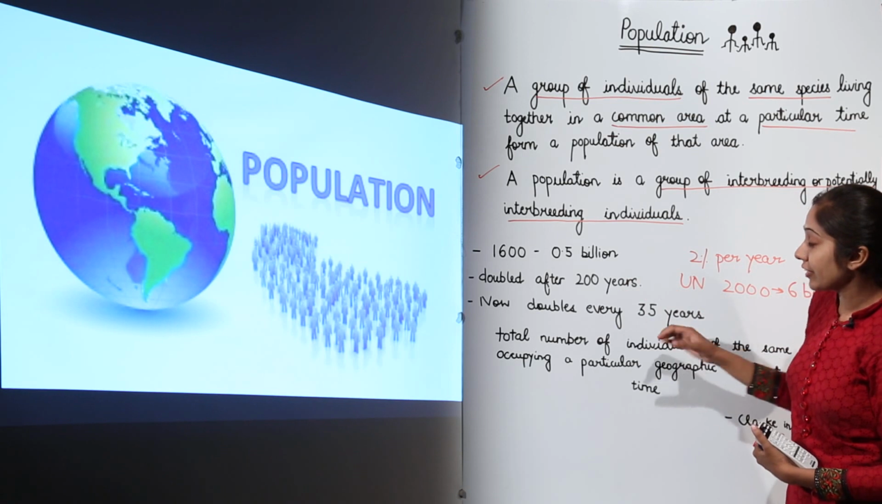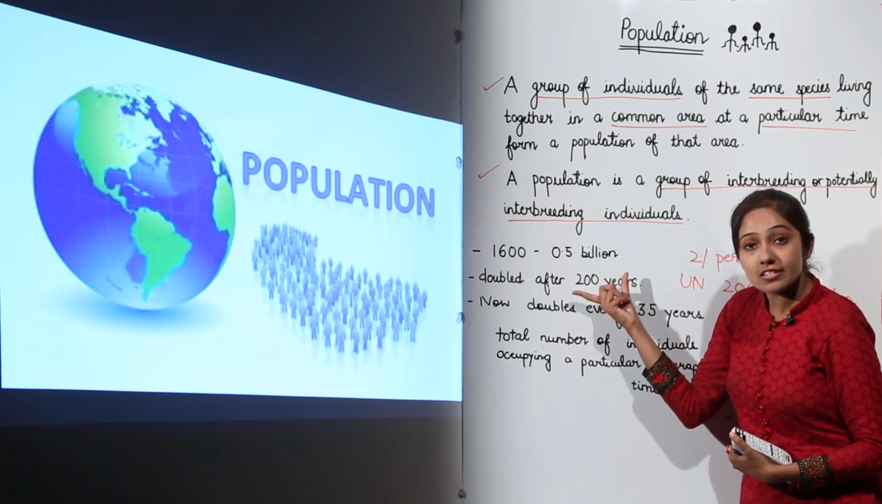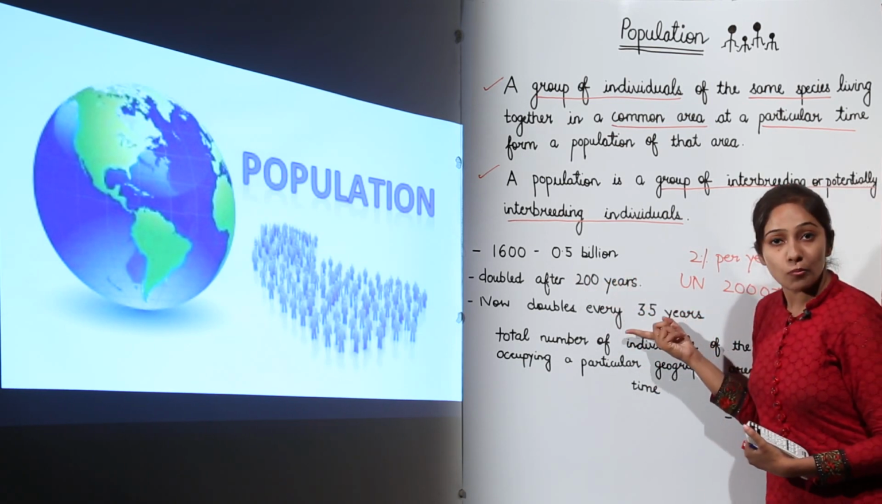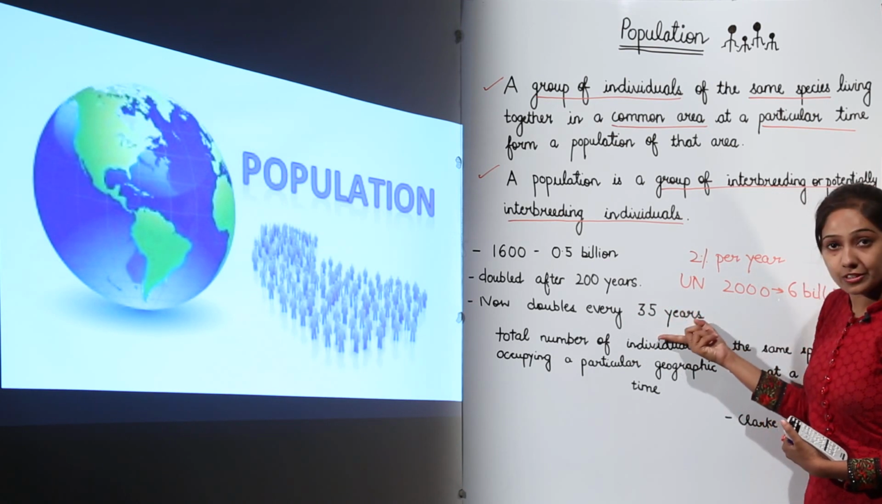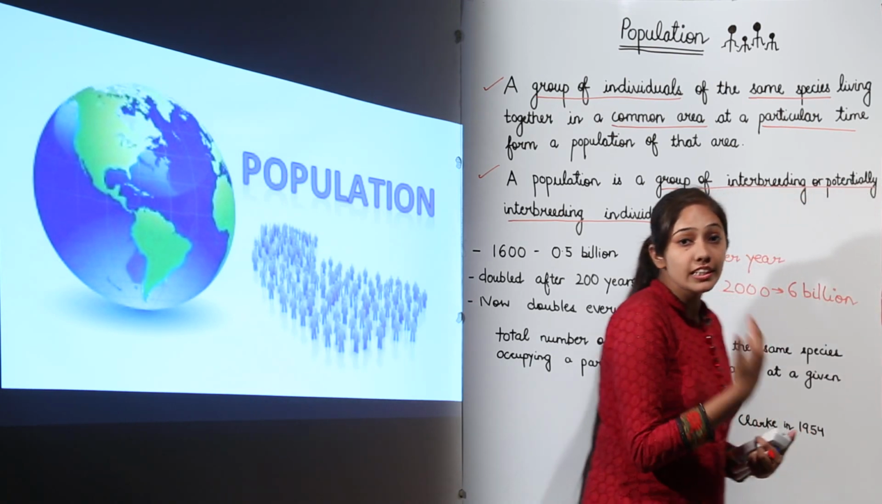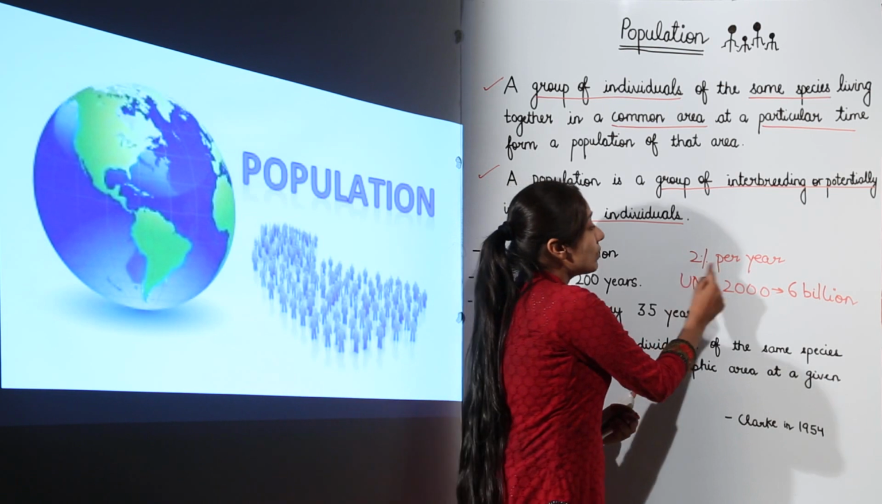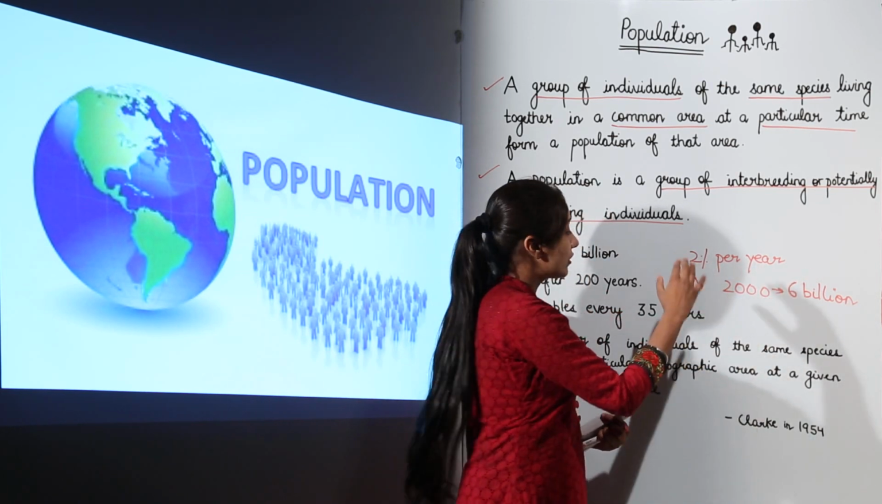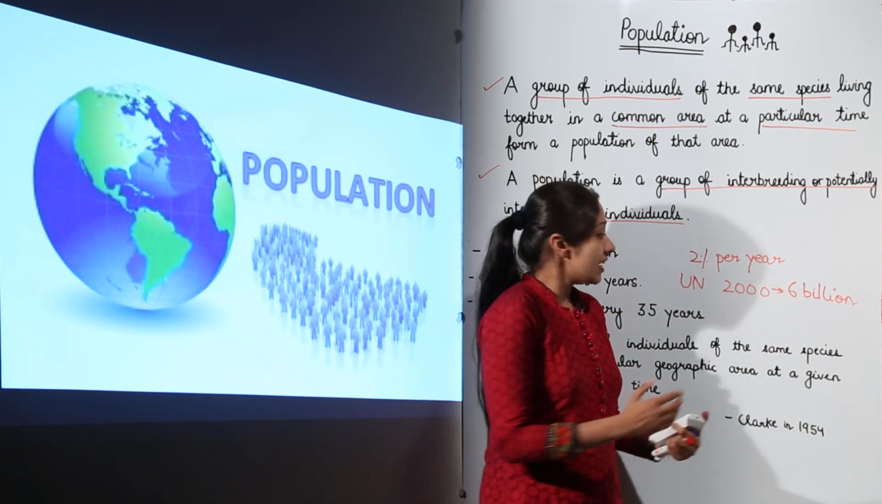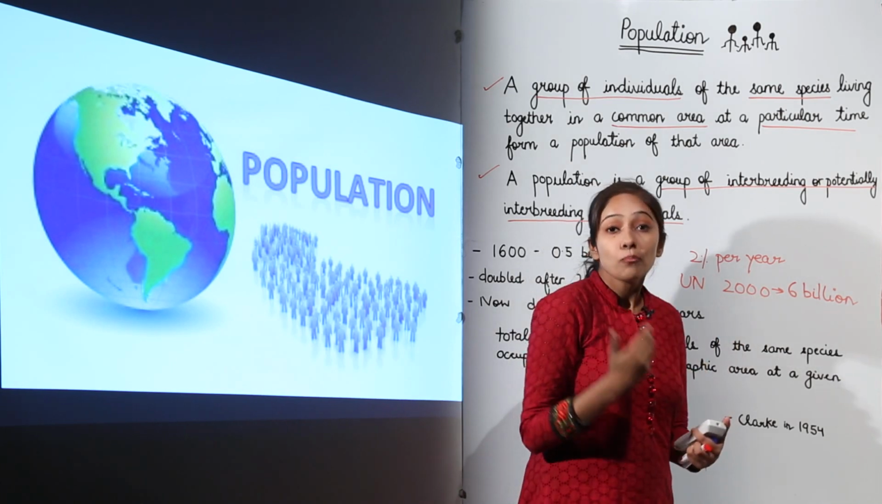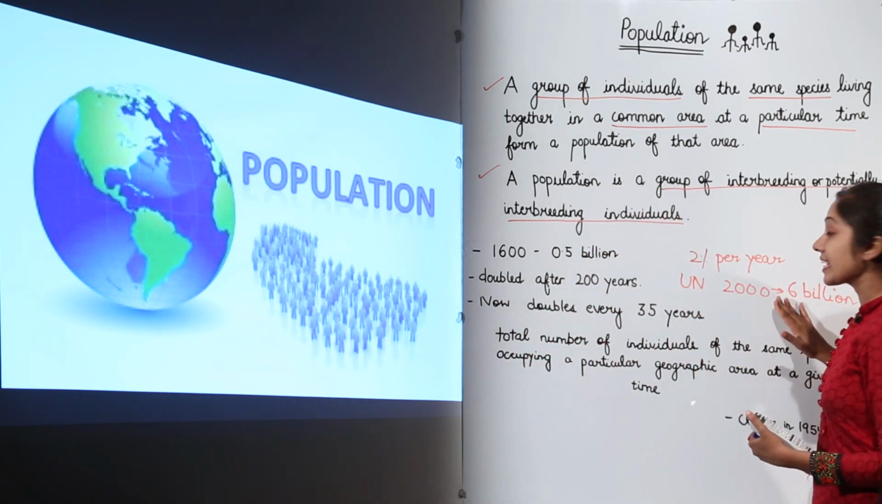You can see the difference. There were 200 years, and now we talk about doubling of population after every 35 years. And the rate of this increase of population is 2% per year. What does the UN say? The UN says that in 2000 the population was around 6 billion.